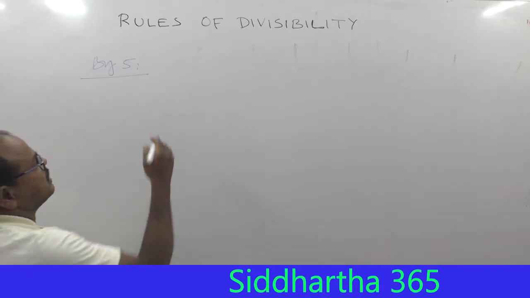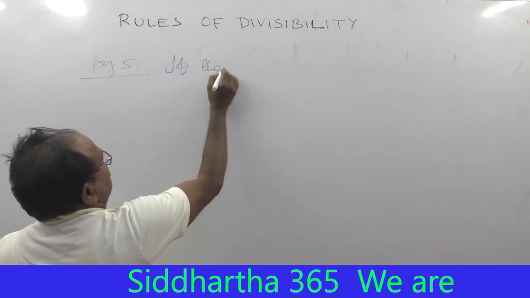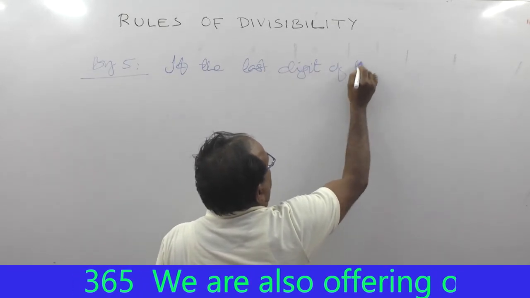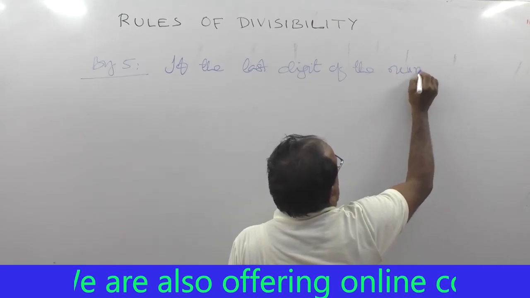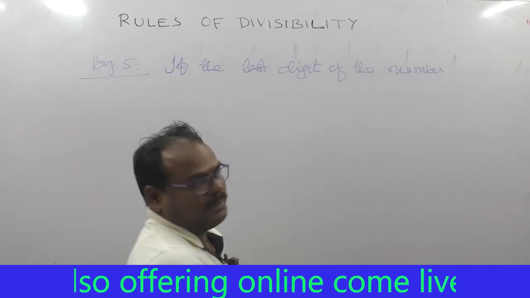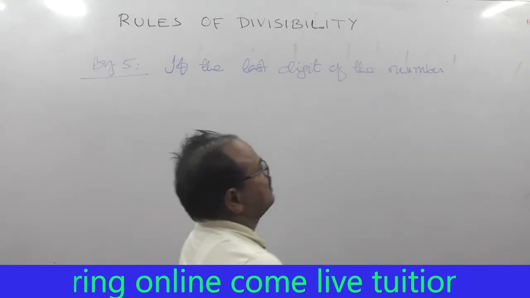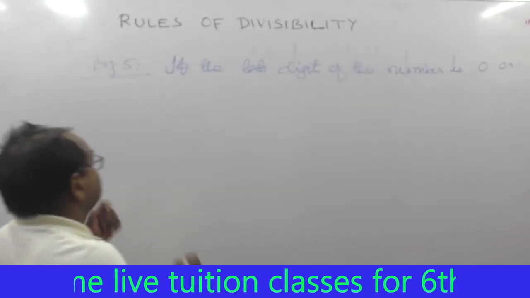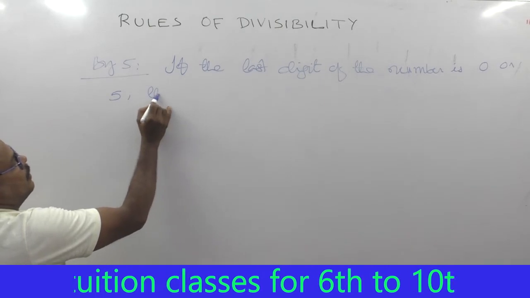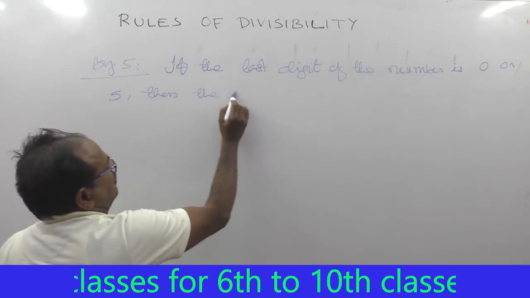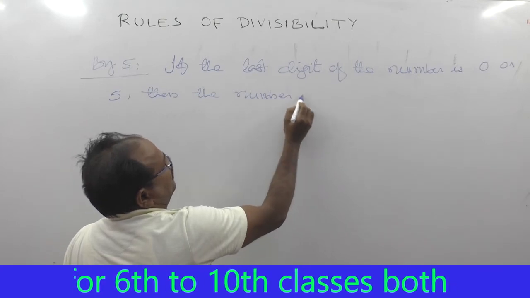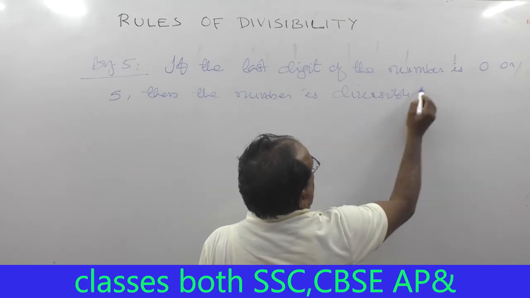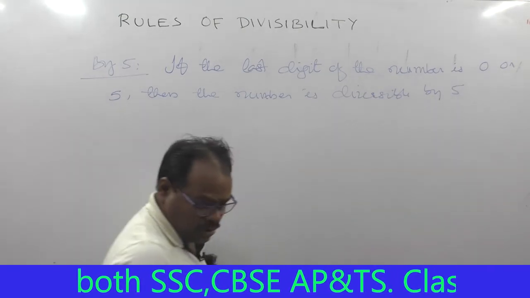So, if the last digit of the number, which is nothing but the units place digit, the number in the units place, is 0 or 5, then the whole number is divisible by 5. That's all.